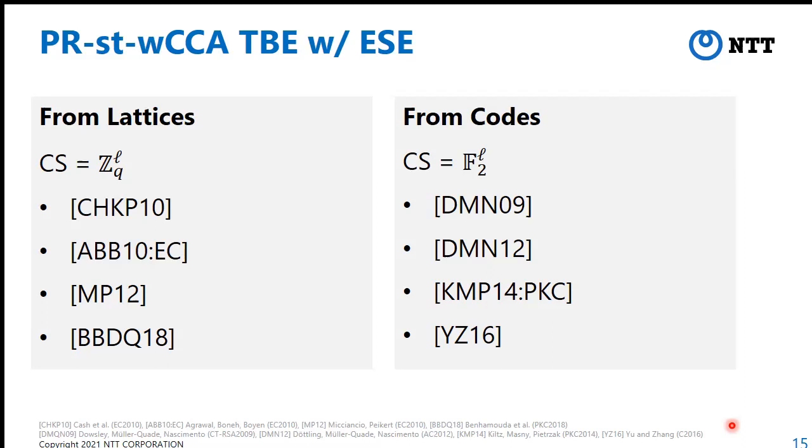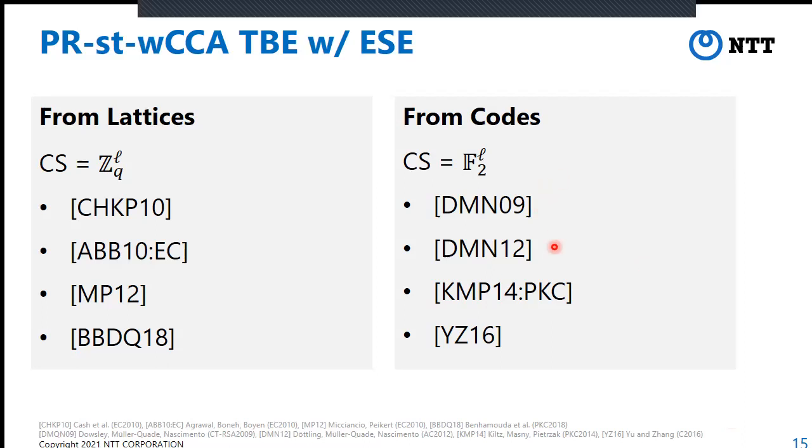In the case of codes, we can use the Rate-1 schemes and the schemes of Peikert and Zhang, and Yu and Chen's TBE. We additionally prove that the last two schemes are pseudo-random.